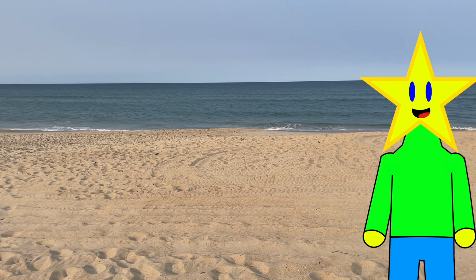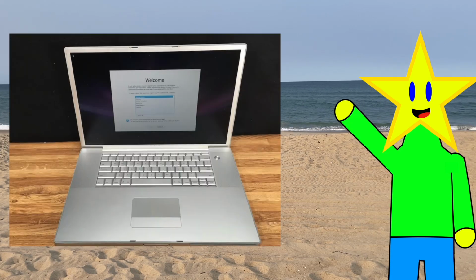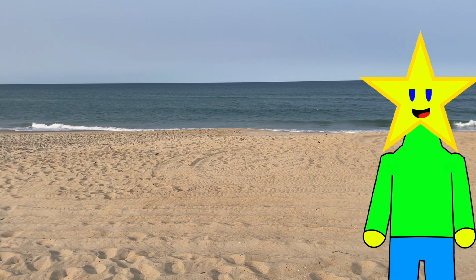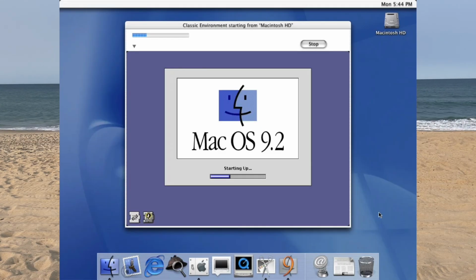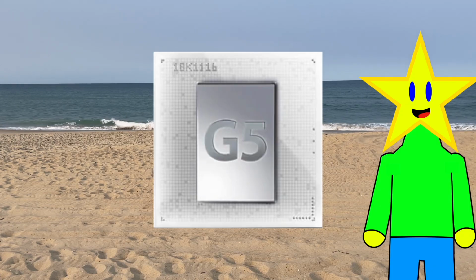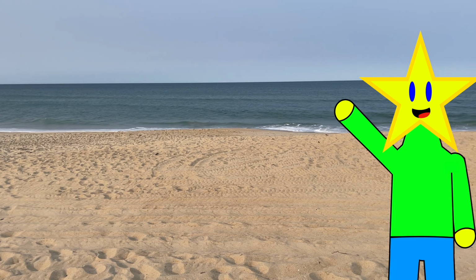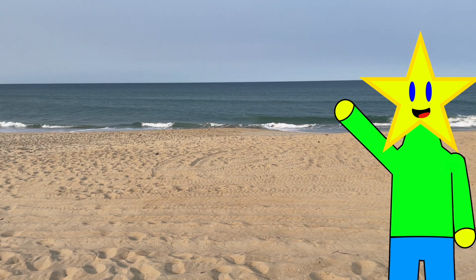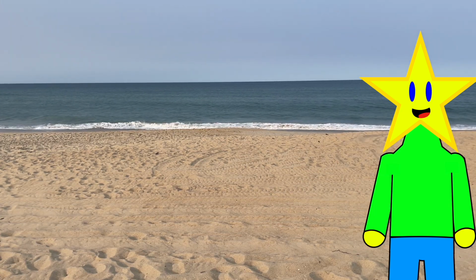Soon after, Apple would start building Macs that were incapable of booting natively into macOS 9, starting with the aluminum PowerBook G4 models in January of 2003. Apple had planned for this though, as all versions of macOS 10 until Leopard in 2007 had support for booting a macOS 9 emulator, so long as you were on a PowerPC Mac, but that's a story for another video. This somewhat solved the issue of actually getting any work done on macOS 10, since developers had to rewrite everything for the entire new code base moving forward.